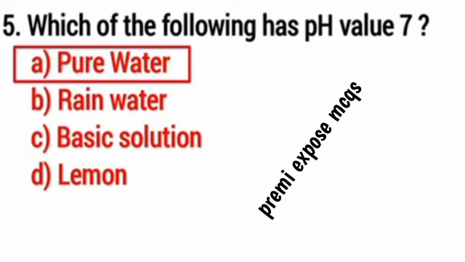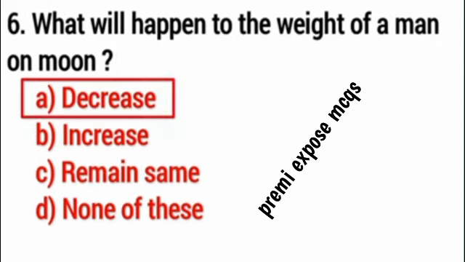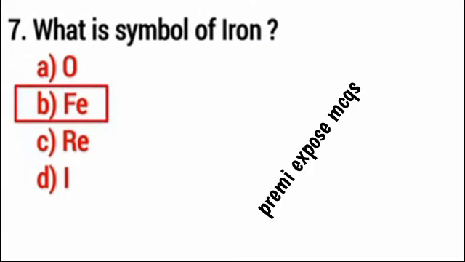Question number 5, which of the following is pH value 7? Right option is A, pure water. Question number 6, what will happen to weight of a man on moon? Right option is A, degrees. Question number 7, what is the symbol of iron? Right option is B, Fe.